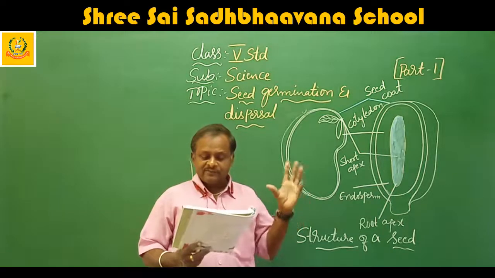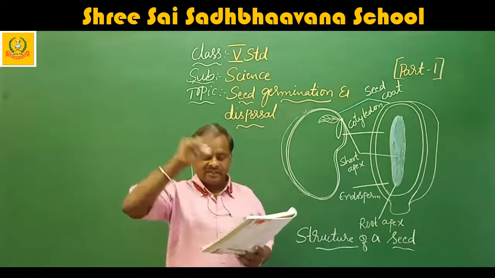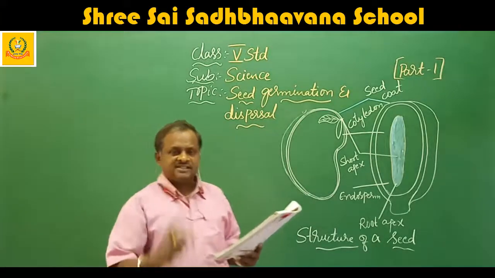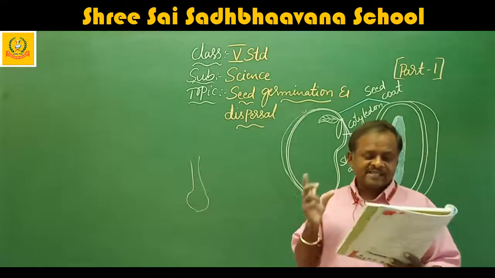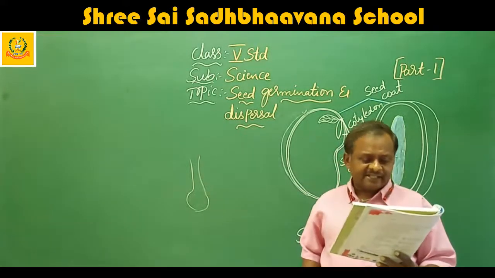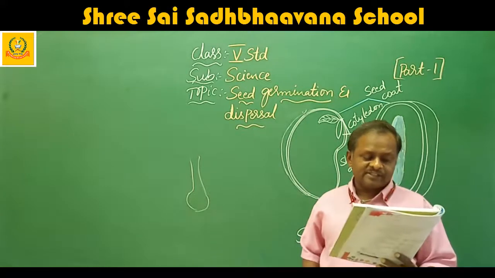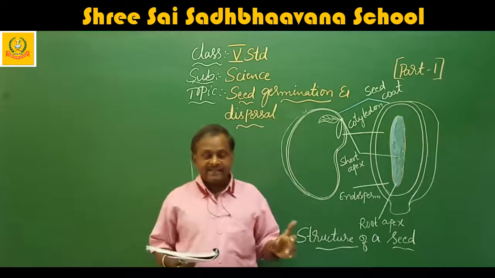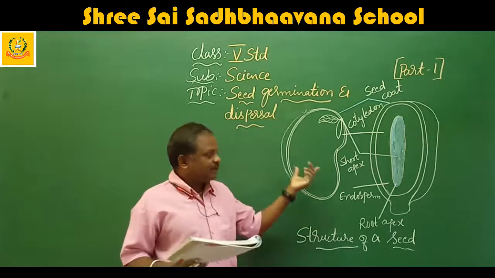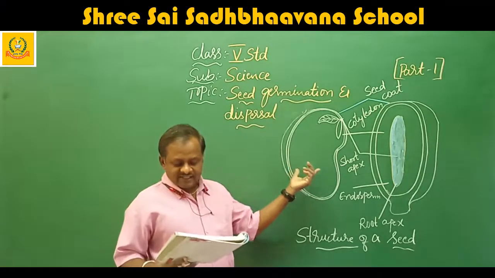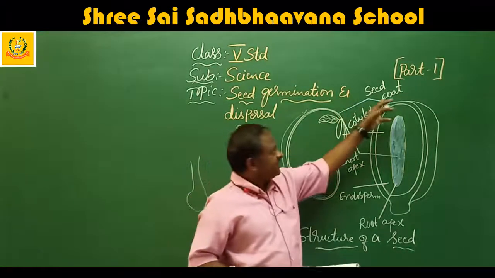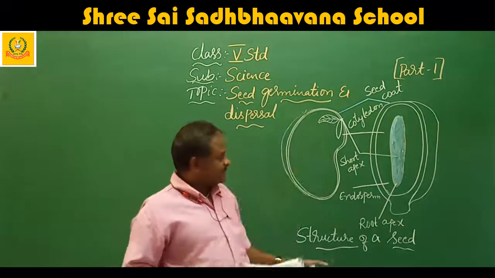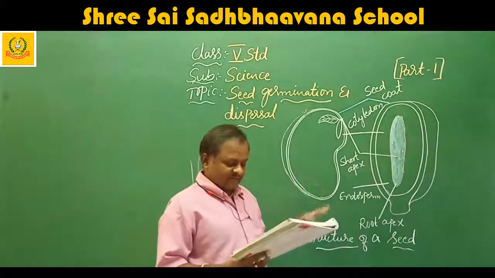The plant embryo forms a hard wall around itself, and that is known as the seed. The total thing is known as the seed. Although seeds may differ in size, shape and color, they have common parts. These are the seed coat, embryo and food supply. We will go one by one.